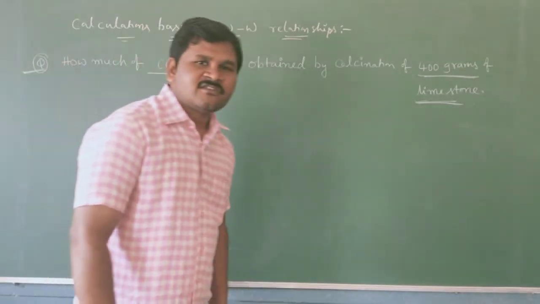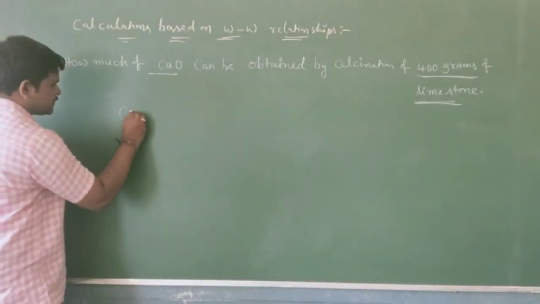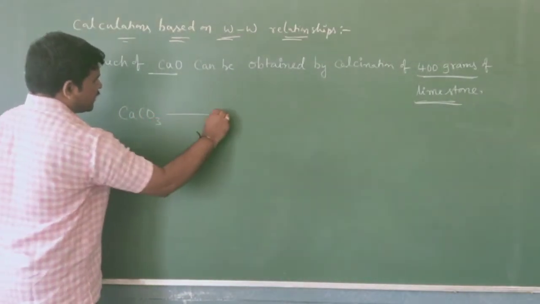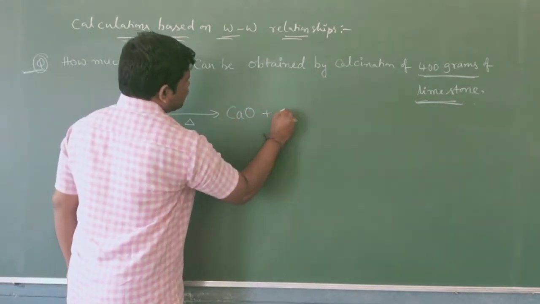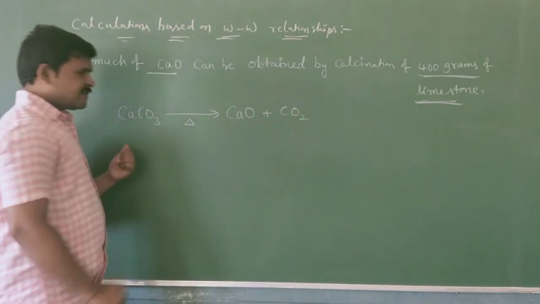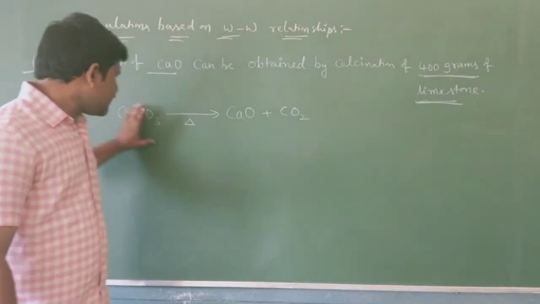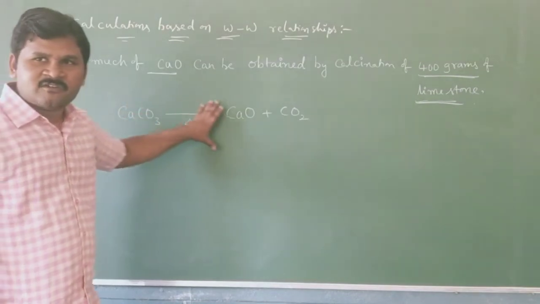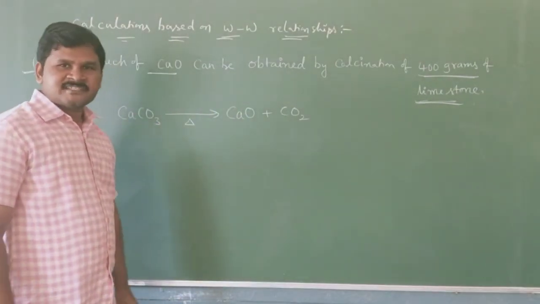The limestone formula is CaCO3. CaCO3 undergoes calcination and gives CaO plus CO2. This is one of the important reactions in chemistry. CaCO3 on decomposition gives CaO plus CO2.